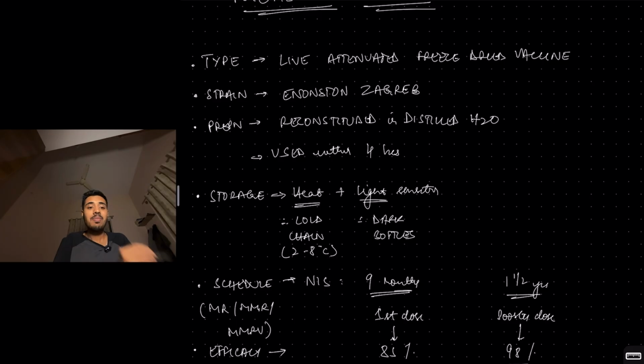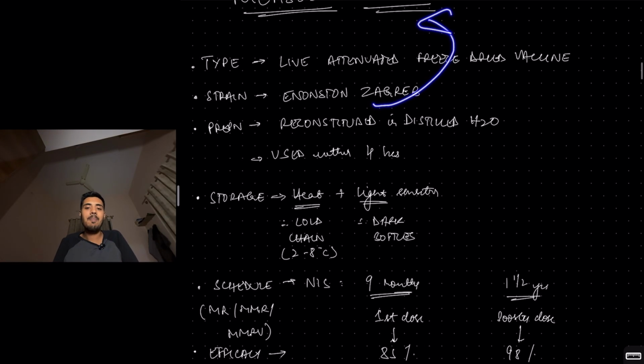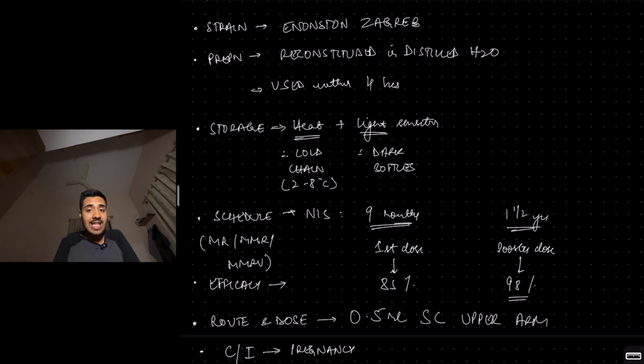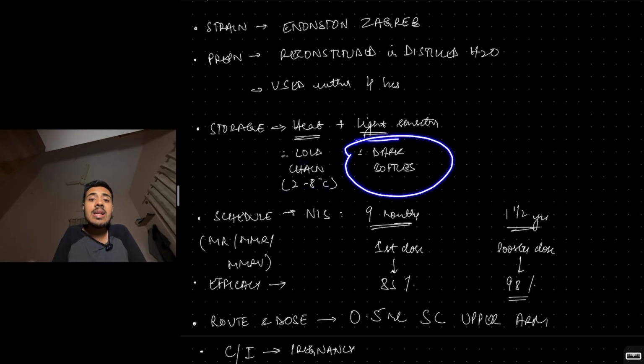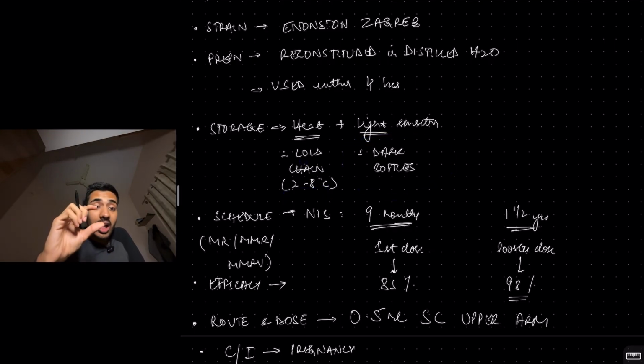The strain is the Edmonston-Zagreb strain. What is the Edmonston-Zagreb strain? It is basically the name of the strain of the measles virus that is used in this measles vaccine. Storage: measles vaccine is heat sensitive, so you have to store it under cold chain, that is 2 to 8 degrees Celsius. It is light sensitive, so the vials are in dark glass bottles. Light sensitive and heat sensitive, so cold chain.